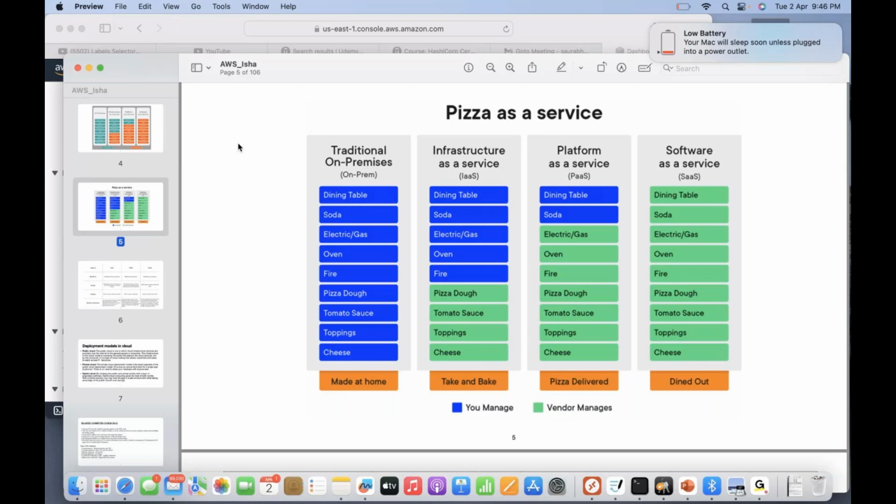Shivam, it looks like you need to plug in your laptop. Yeah, that's fine, it'll go on for some time. I just saw that message. It's at 10%.